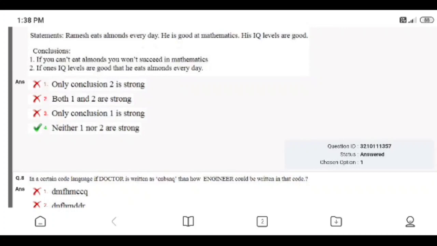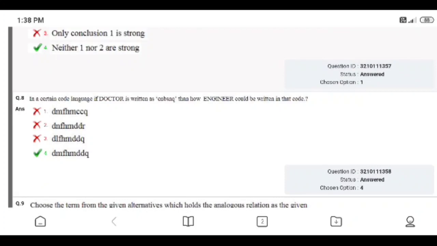The right answer is that neither 1 nor 2 is strong. Question number 8. In a certain code language, if doctor is written as CNB SNQ, then how would engineer be written in the code? The right answer is 4.